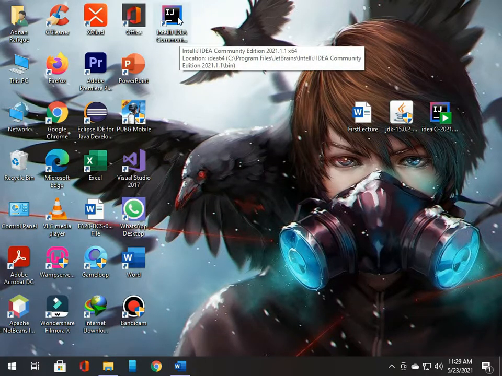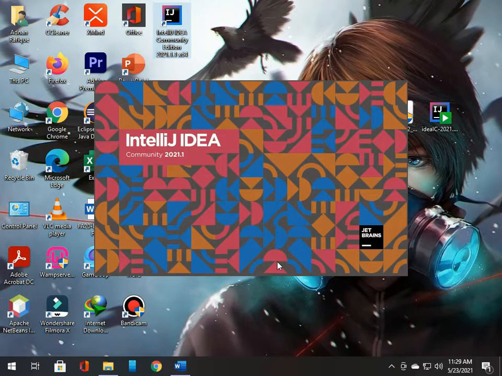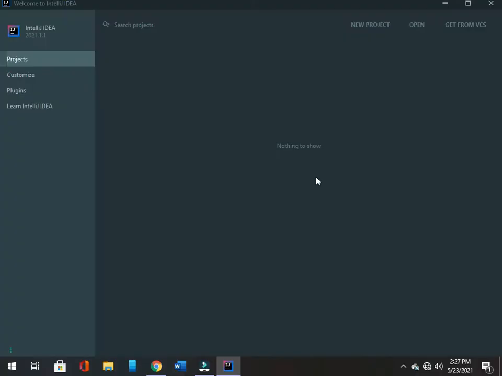Now open IntelliJ IDEA. Now we will run our first Java program, which is very interesting, and I will show how to run our very first Java program. So the interface will look like this. With IntelliJ IDEA, writing code is very simple. We can learn Java programming language in a very fast, better, and efficient way. So once you open IntelliJ IDEA, the interface will look like this.